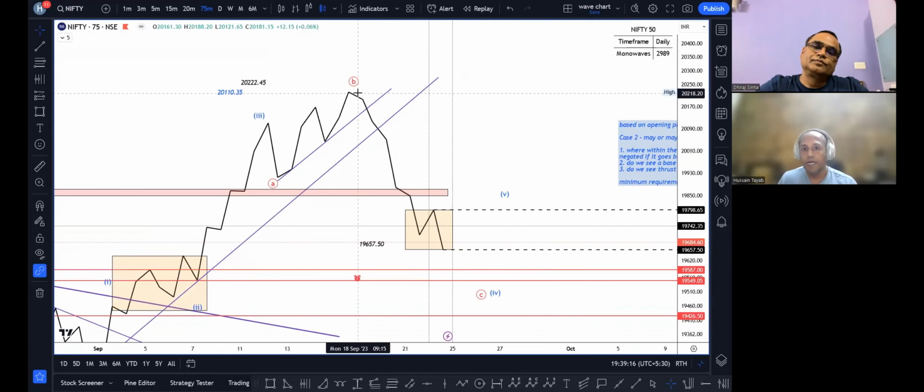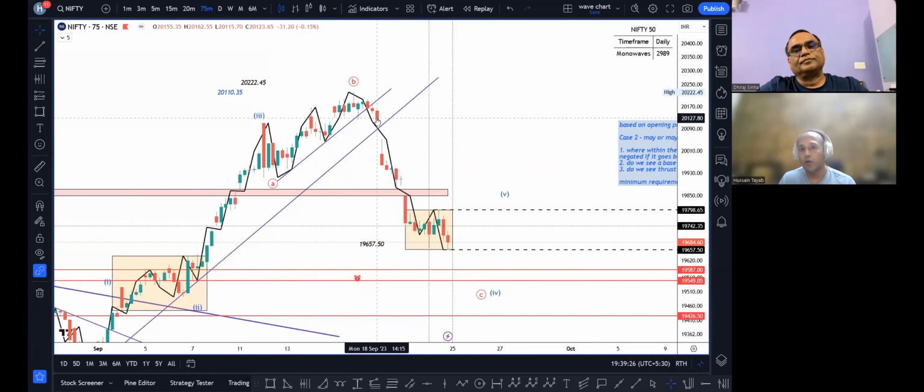ये B wave कहाँ खत्म होता है? I will just make a 0B trend line. अगर ये काटा, that means the B wave is over and we are going for the third. जो Monday के दिन हो गया था. So on Monday, as soon as this 0B trend line was broken, which is at around 11:45, I knew कि boss ये C wave के लिए चालू हो गया है. If I'm not feeling confident or I don't want to trade the C wave, at least मैं मेरे जितने भी upside के long positions है, उनको मैं बंद कर दूंगा. This was my indication.